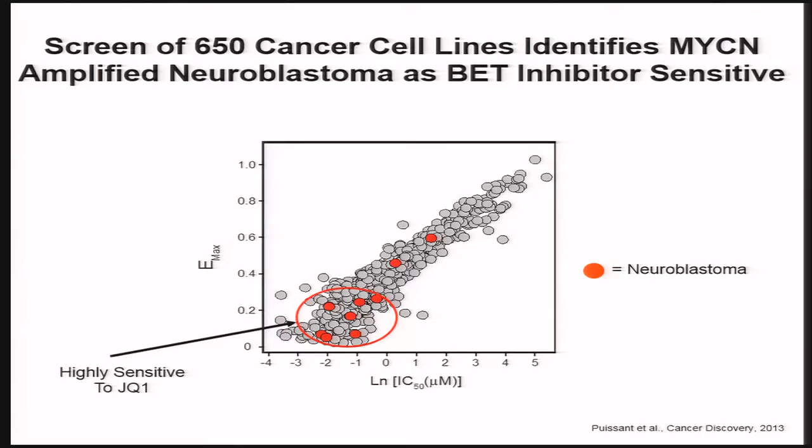We had made a similar observation in our own work on neuroblastoma. And so in this publication, we did a screen with Jay Bradner's laboratory looking at response to BET bromodomain inhibitors in large collections of cancer cell lines. And the highest predictor of response to this compound class was amplification of MYCN in a pediatric solid tumor of neural crest origin called neuroblastoma. And so shown in red are the neuroblastoma lines, and in gray, the other cell lines in the screen.